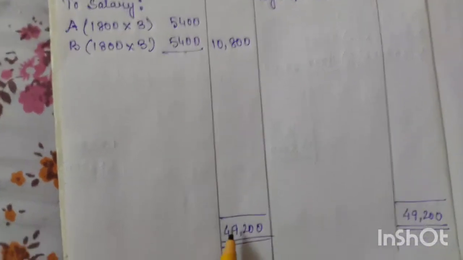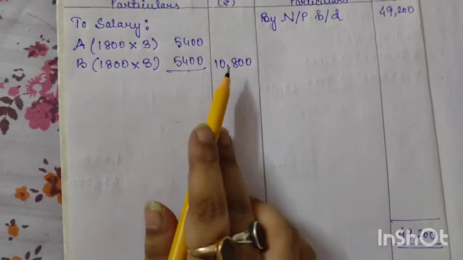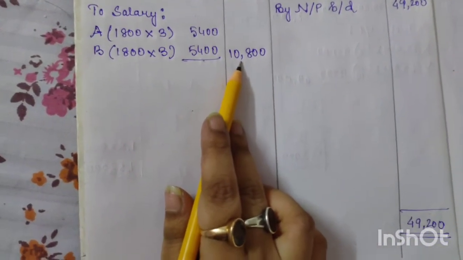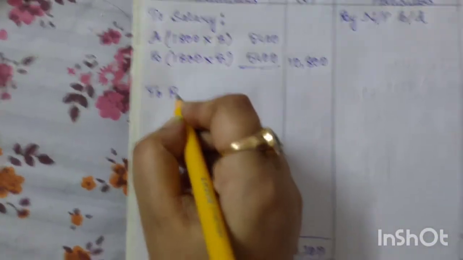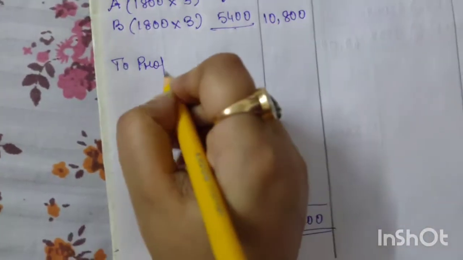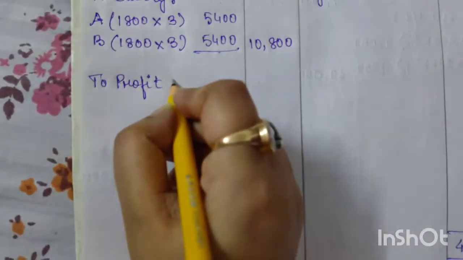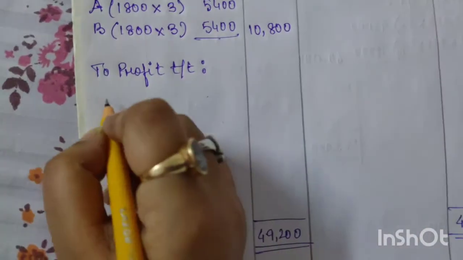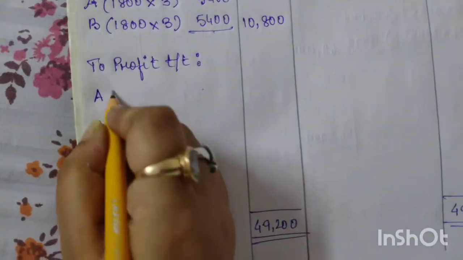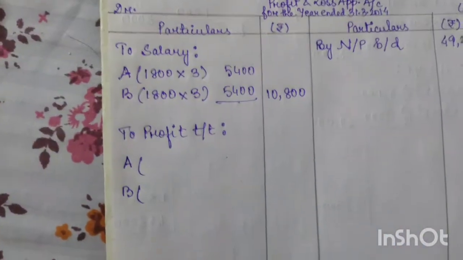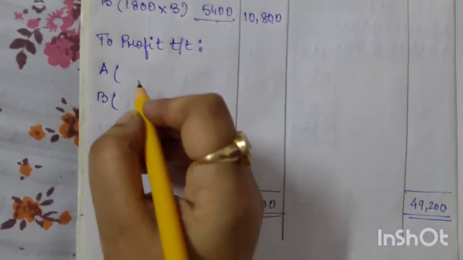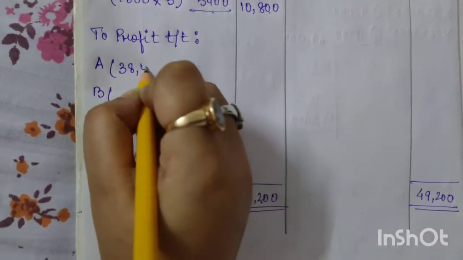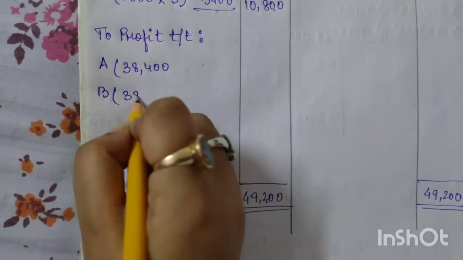Now from 49,200 if we deduct 10,800, what should be the profit? To profit transferred to, who are the partners? A and B. So from 49,200 if we deduct 10,800, our profit comes 38,400. So this will be shared between both A and B.